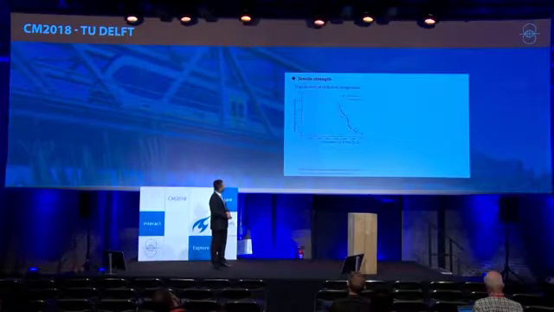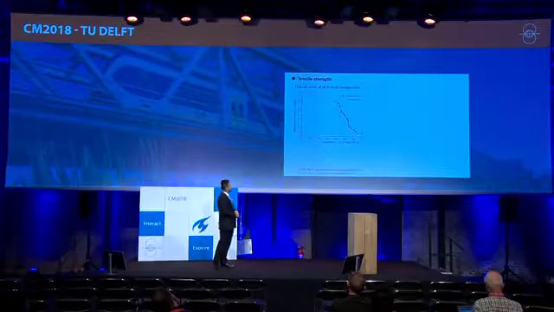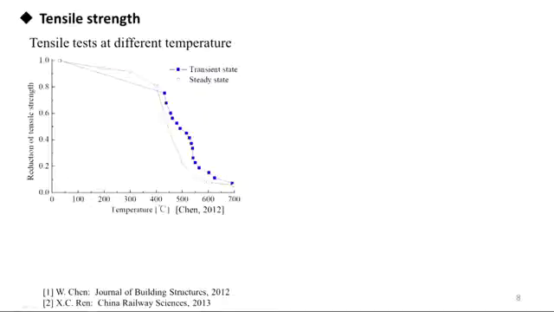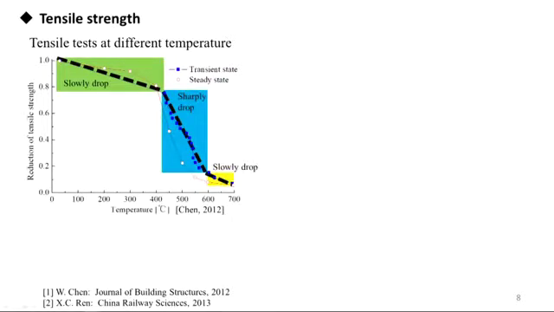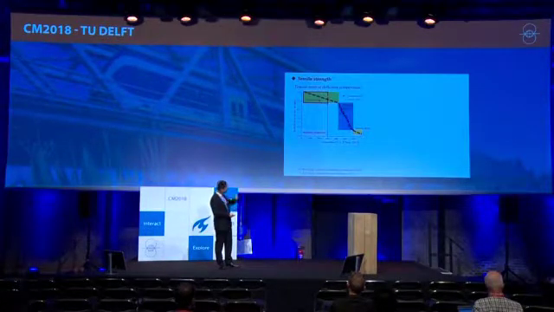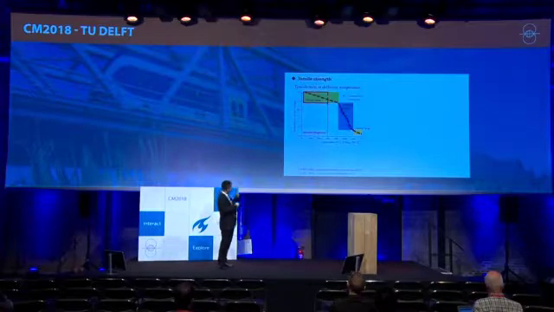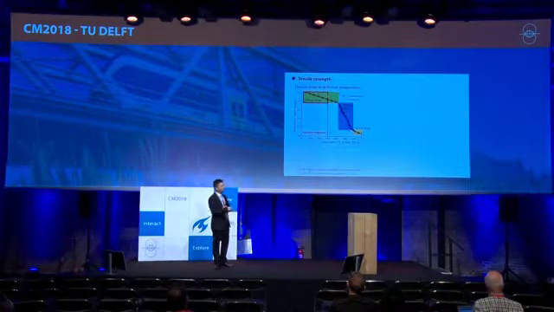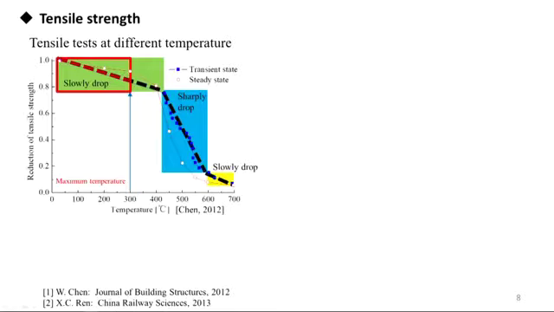Many experimental results of tensile tests at different temperatures have a similar trend, that it slowly drops with temperature below 400, sharply drops after 400, and slowly drops after 600 degrees. Because the maximum temperature is about 300 degrees, we can assume there is a linear relationship between tensile strength and temperature.